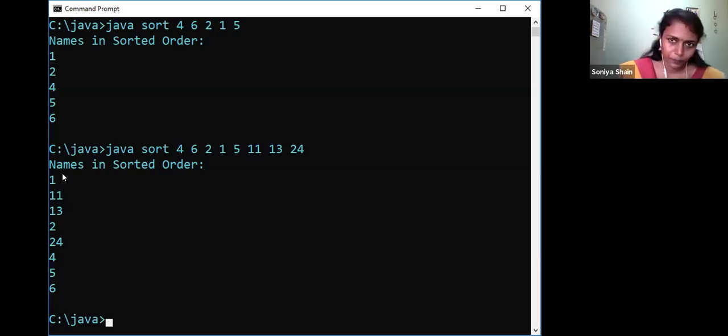What's the reason? I already told you that in the case of strings, it is comparing by ASCII value. The ASCII value is not for strings; the ASCII value is for characters. So if this is considered as a string, first it will take the ASCII value of 1, because the ASCII value of 1 will be less there.